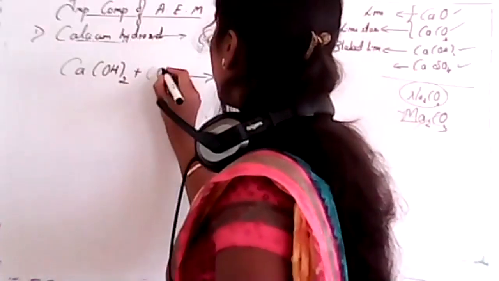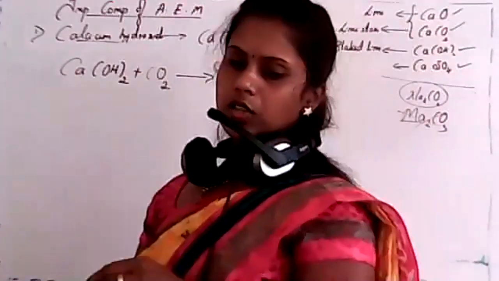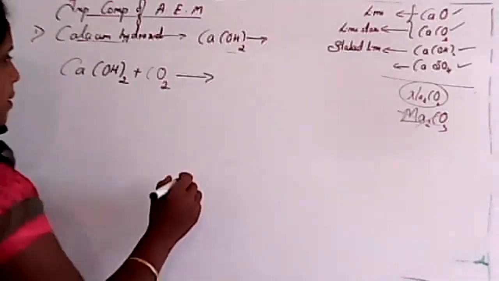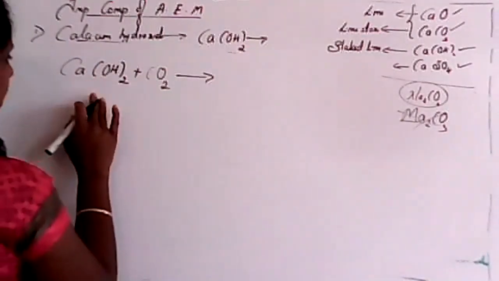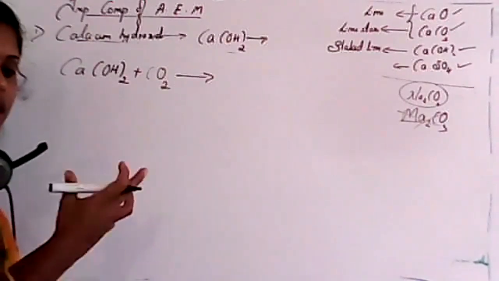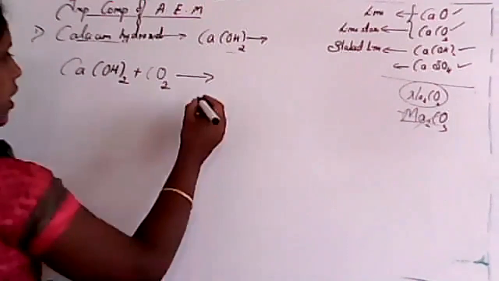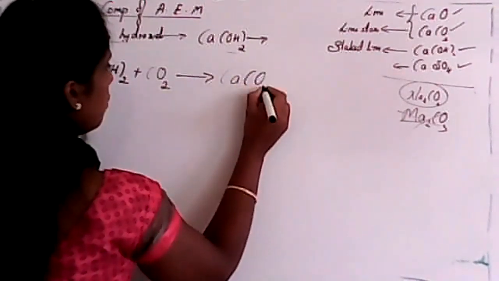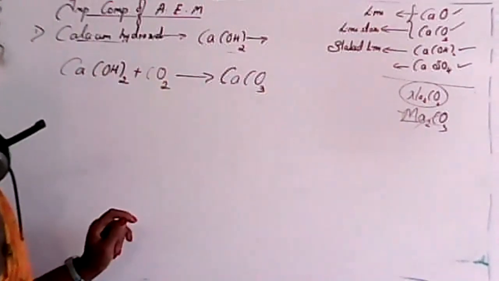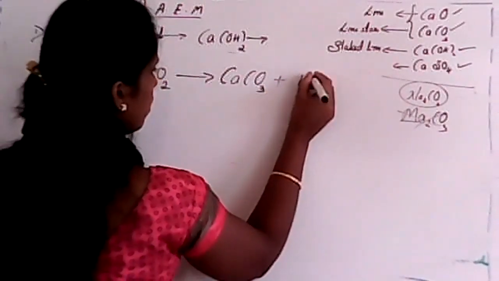It's carbon dioxide, okay? Calcium hydroxide reacts with carbon dioxide. Which product may it form? Yes, that is limestone. Whenever calcium hydroxide reacts with carbon dioxide, it produces calcium carbonate, that is a precipitate, with the elimination of water.